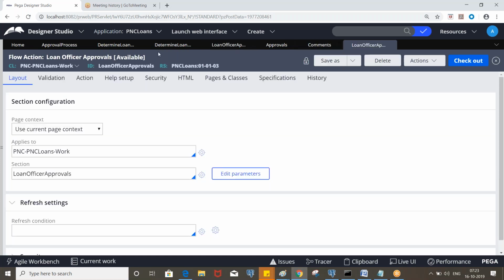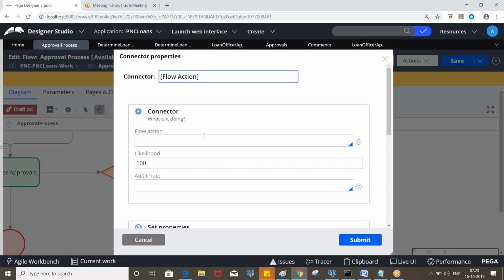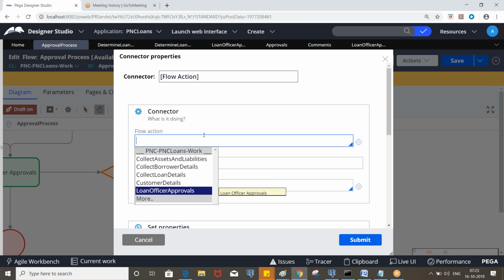Okay, so now go to the flow and invoke the flow action here. Clear?